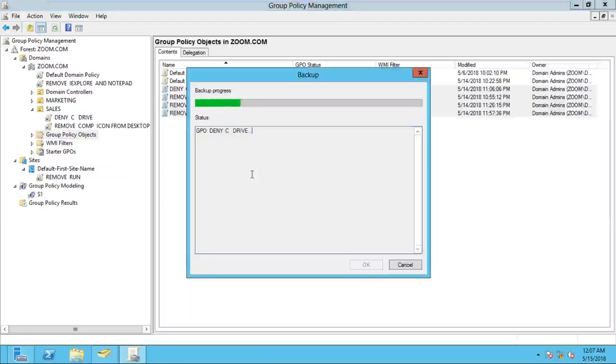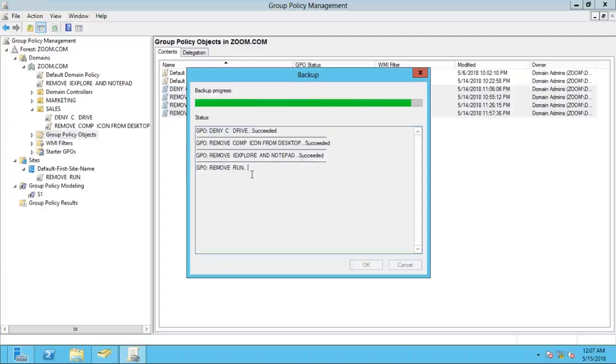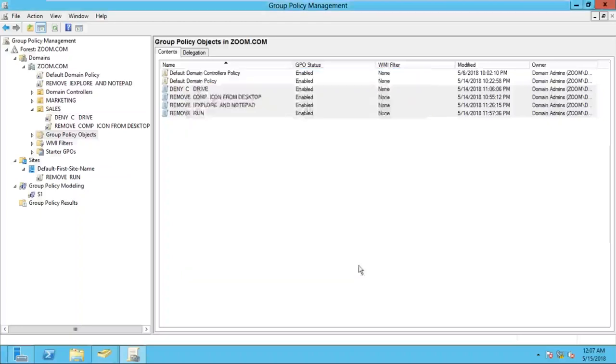Once you click backup, the backup is going on. After the backup is done, we have to close. So you can see here, backup is done successfully. Click on OK. Job is done.